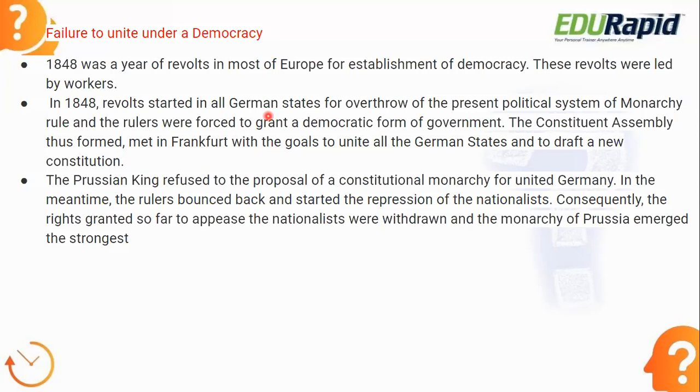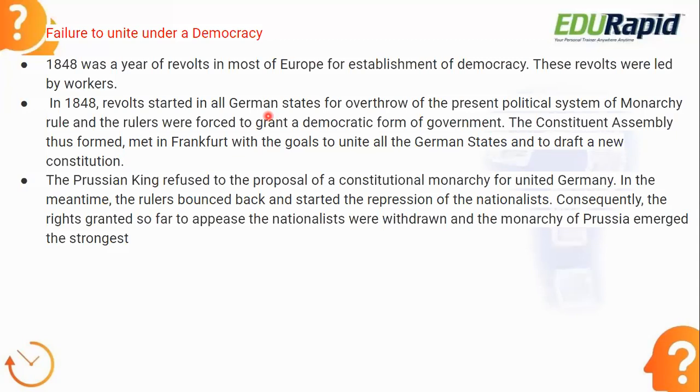These nationalists are the people who started the Constitution Assembly and started making the constitution for the United Germany. But because of these kings, these monarch rulers, the repression of the nationalists happened. Consequently, the rights which were granted to appease the nationalists were withdrawn, and the monarchy of Prussia emerged the strongest.